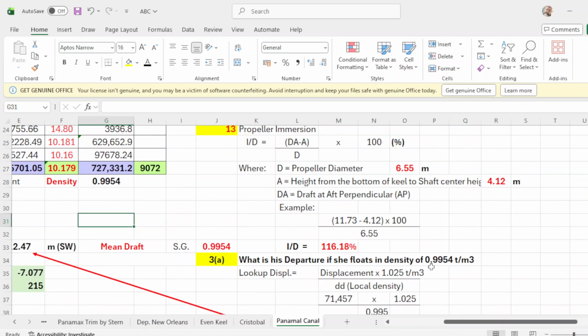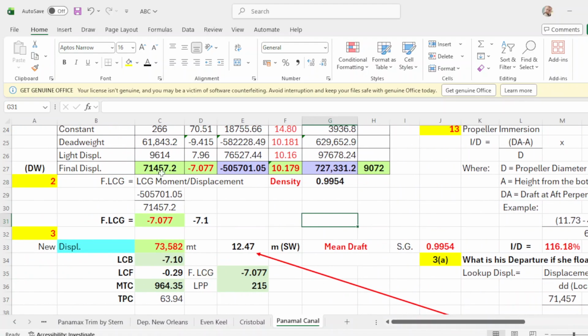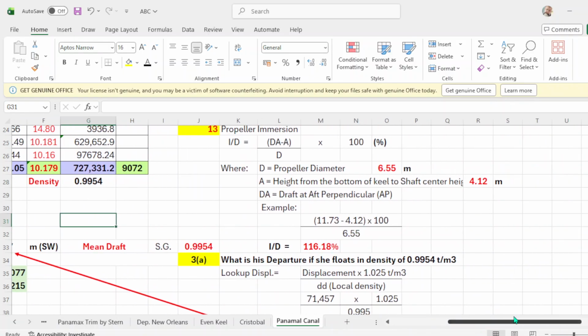in a density of 0.9954, your dark water? So 71457, which is this one. To get the local displacement, local displacement is your current displacement times your seawater density over your local density.